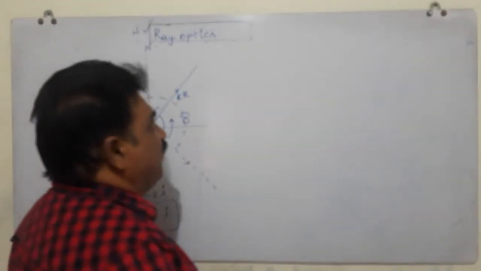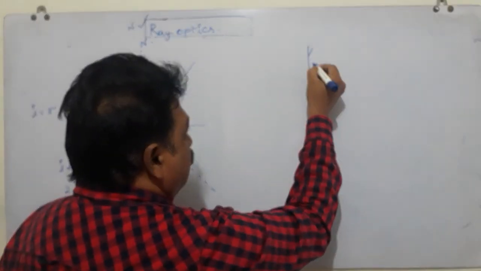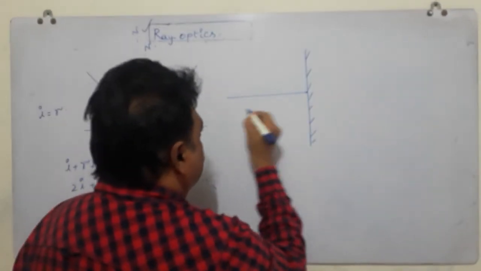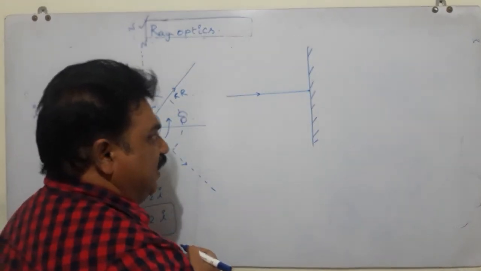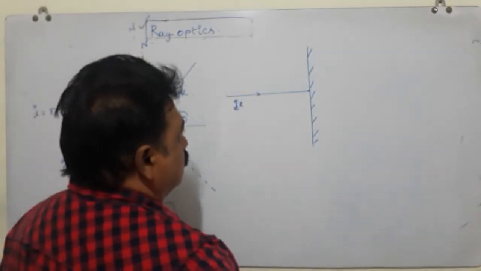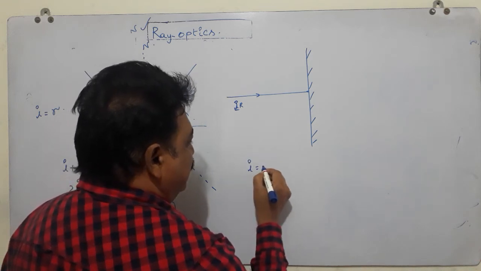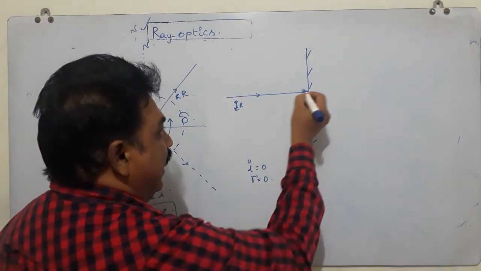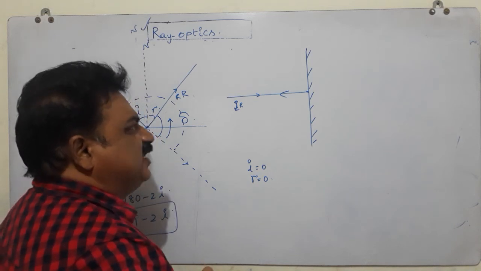See here, if you observe carefully, if this is the reflecting surface, this is the normal. A light ray is passing along the normal, incident ray IR. As we already know, in this case I is equal to 0, therefore R must be equal to 0. As a result, this light ray retraces its path.